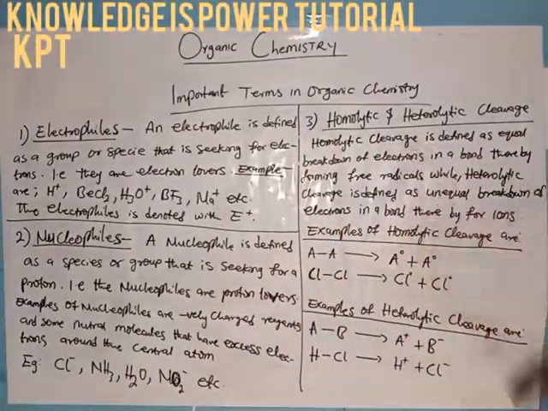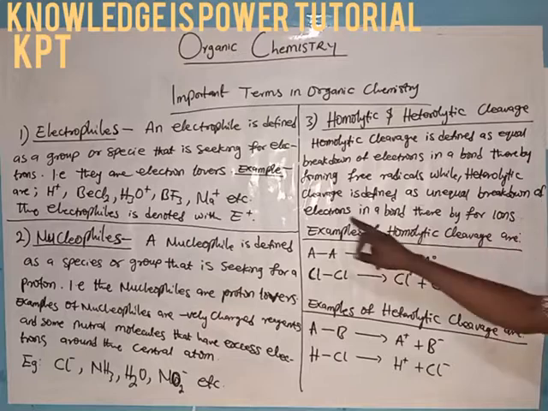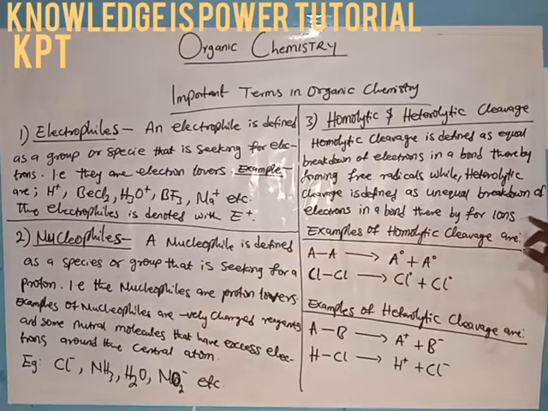So over here, I have homolytic and heterolytic cleavage. This is a very important term one needs to understand in organic chemistry. Homolytic cleavage is defined as equal breakdown of the electrons in a bond, thereby forming free radicals, while heterolytic cleavage is defined as unequal breakdown of the electrons in a bond, thereby forming ions. Very important, and these are their examples respectively: homolytic cleavage and heterolytic cleavage.